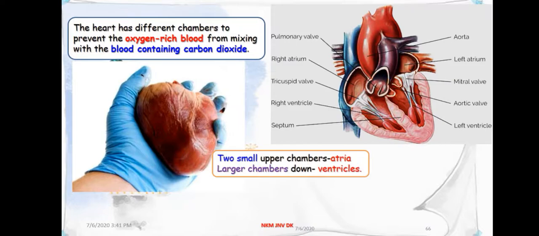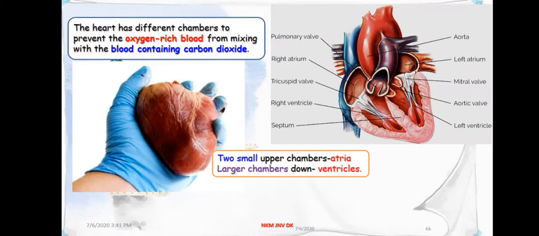What is the purpose of that chamber? To prevent the oxygen rich blood from mixing with the blood containing carbon dioxide. Oxygen rich blood we have seen in red color. The deoxygenated blood, or carbon dioxide containing blood, is shown in blue color.